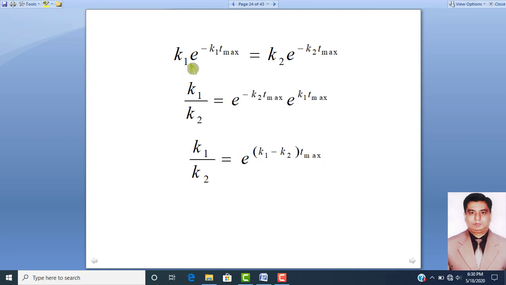So k1 into e raised to power minus k1 t max will be equal to k2 into exponential base raised to power minus k2 t max. Similarly, dividing this by k2 and k1, k1 over k2 will be equal to exponential base raised to power minus k2 t max into exponential base raised to power k1 t max. If we take the common term, then this side of the equation can be written as k1 over k2 is equal to exponential base raised to power (k1 minus k2) into t max.